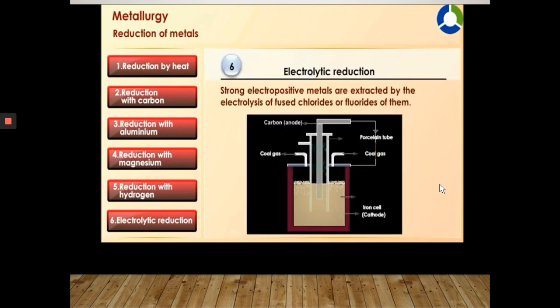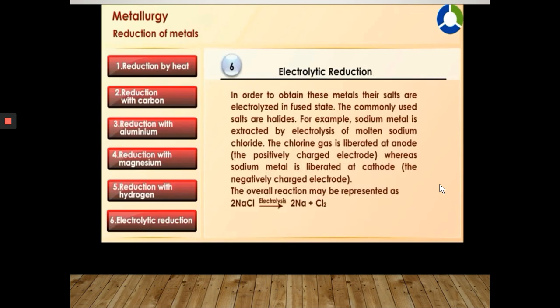Electrolytic reduction. Strong electropositive metals are extracted by the electrolysis of their fused chlorides or fluorides. In order to obtain these metals, their salts are electrolyzed in the fused state. The commonly used salts are halides. For example, sodium metal is extracted by electrolysis of molten sodium chloride.